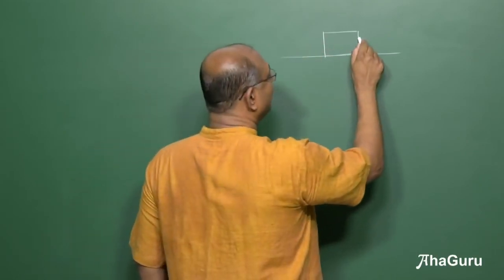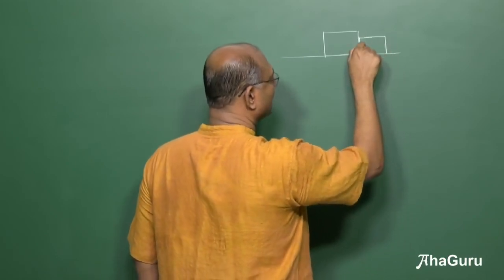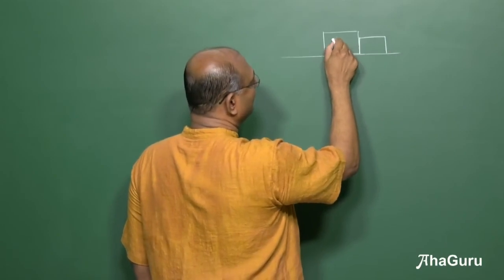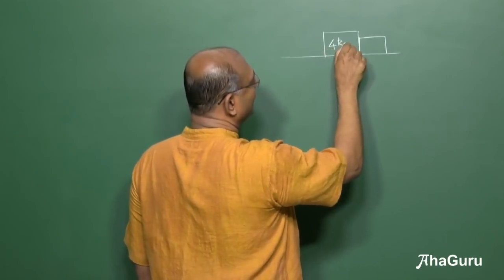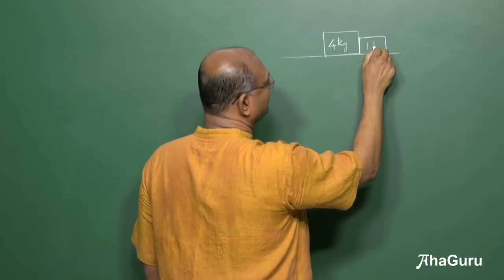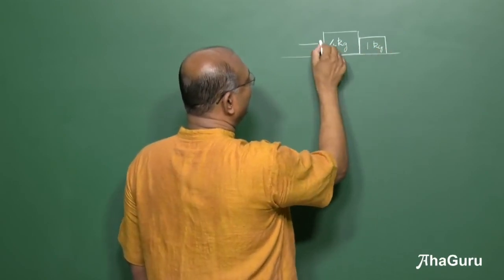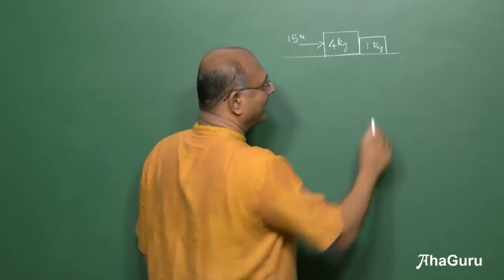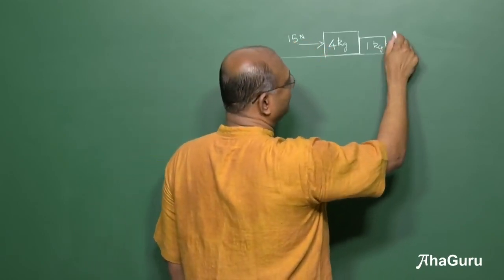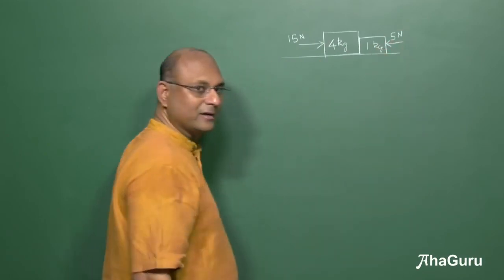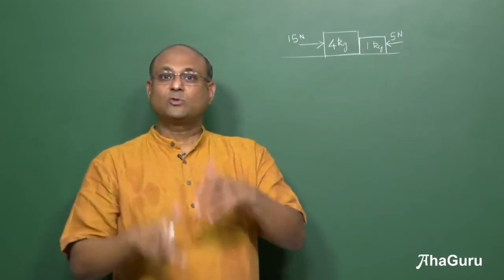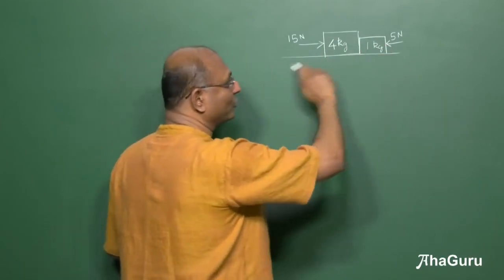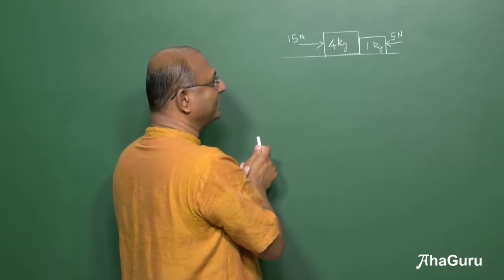Now, suppose I had two blocks, and let us say they were touching each other. Let us say that this was a 4 kg block and this was a 1 kg block. And if I had a force of 15 newtons on this block and a force of 5 newtons on that block. Now it's not one block, but so what? Don't you think they will move together? Assume that this was a frictionless floor, it was smooth, we don't have to worry about other things.